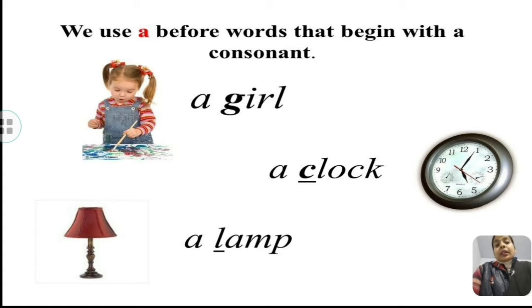We use a before a word that begins with a consonant, like a girl, a clock, a lamp. So girl starts with the letter G, which is a consonant letter, clock starts with C, which is also a consonant sound word, and a lamp.